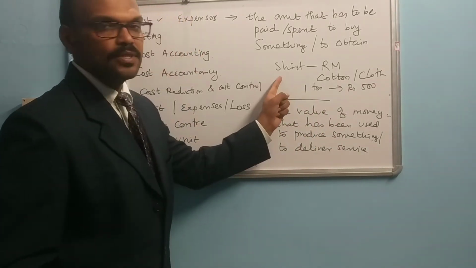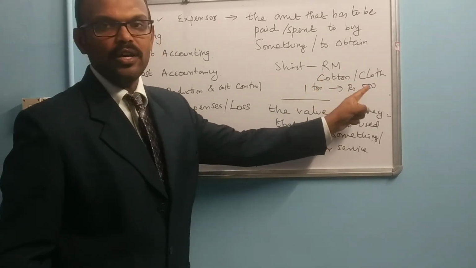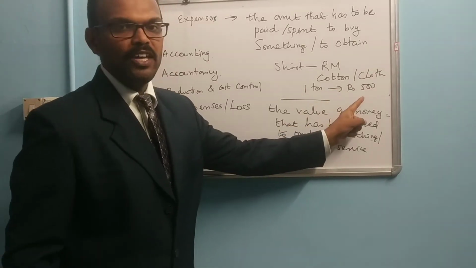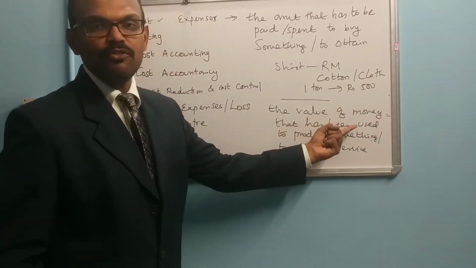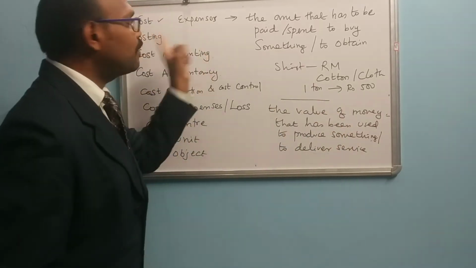In order to produce the shirt, you buy raw material, either cotton or cloth. If you purchase a ton of cotton for 500 rupees, that is the value of the money that has been used to produce something. It is the cost.